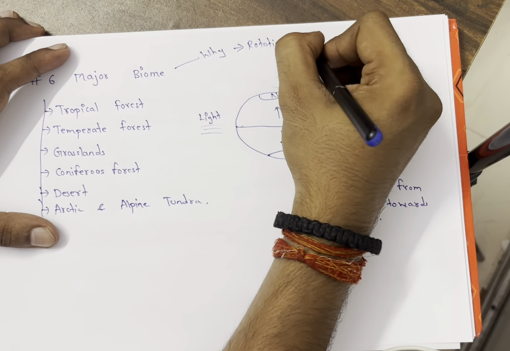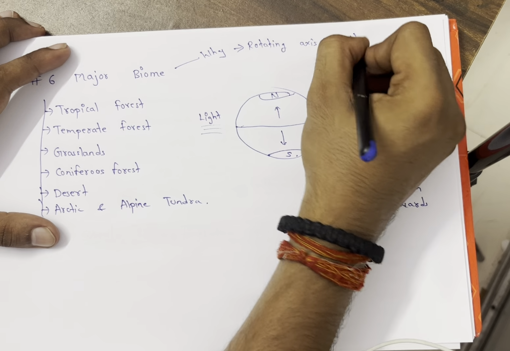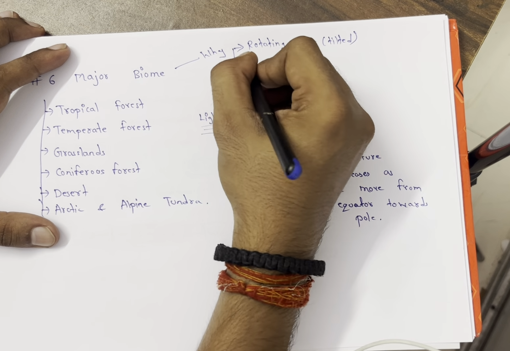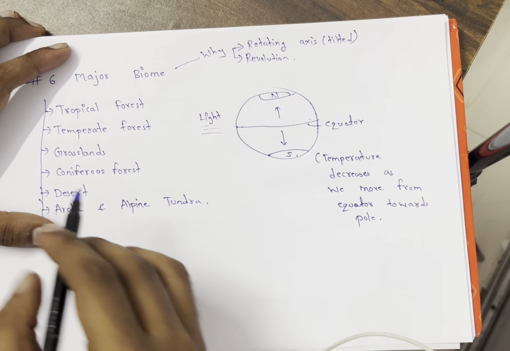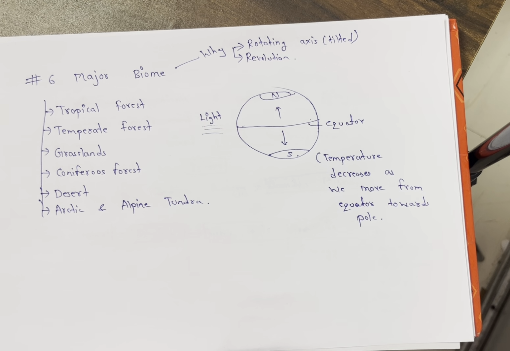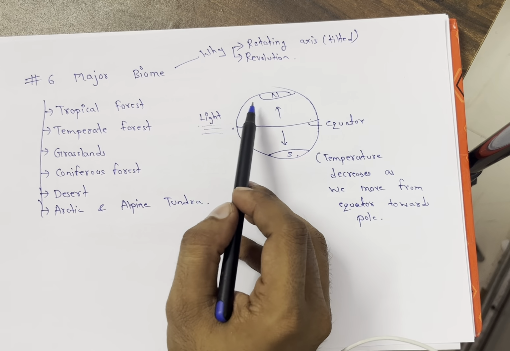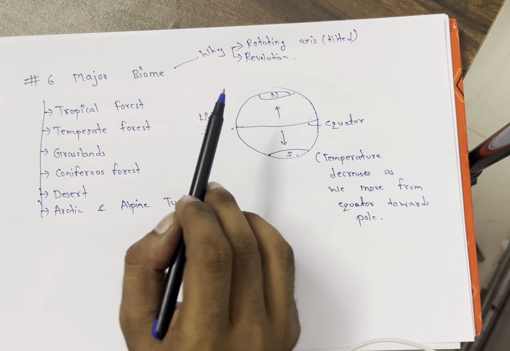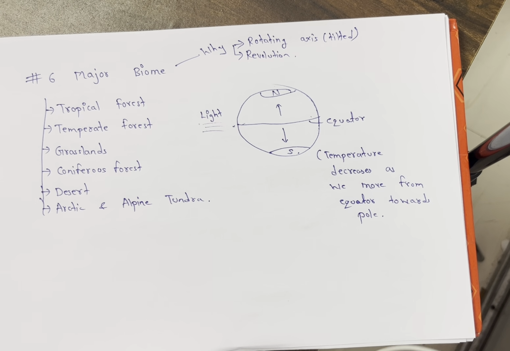Our earth's rotating axis is tilted, and because of the revolution of the earth, it has 6 major biomes. When sunlight arrives here and diverges, the light intensity decreases, and due to this temperature decreases as we move from the equator towards the pole.